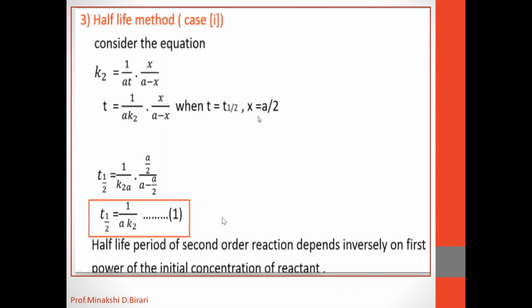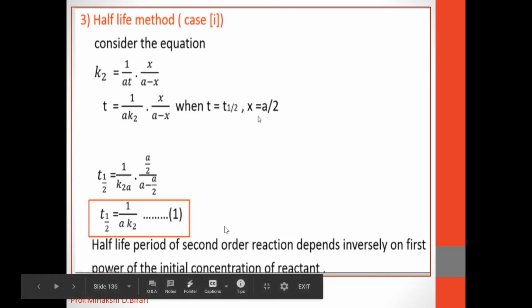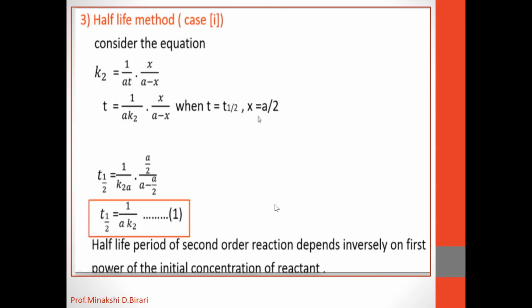That means higher the initial concentration of the reactant, smaller is the half-life period of the reaction, inversely proportional. The concept of half-life period does not apply to the equation since Cb is equal to B upon 2, Ca will not be equal to A upon 2 unless the reactants are mixed in stoichiometric proportion.